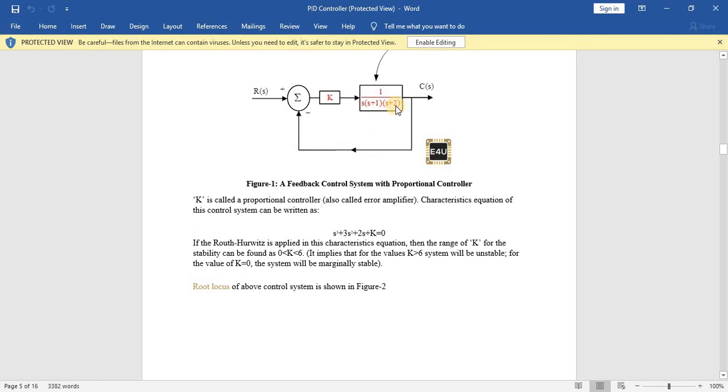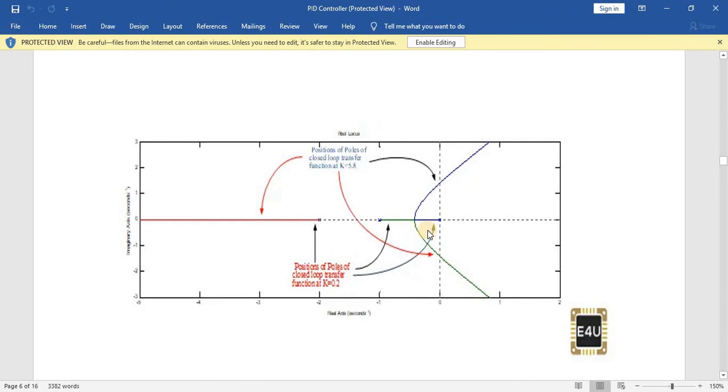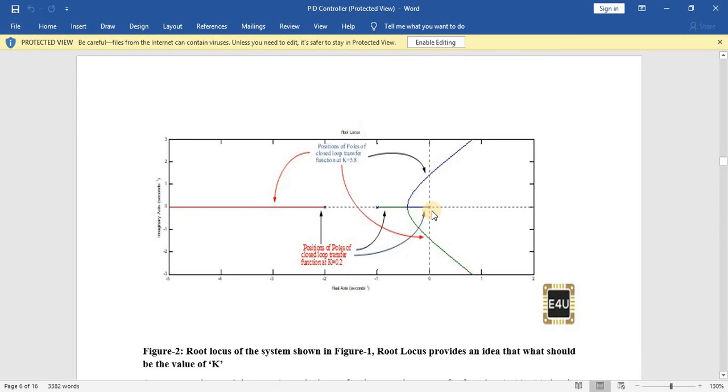We know that there are 3 poles at 0, -1, -2. I'll zoom in. So there are 3 poles: 0, -1, -2. After finding the position of the locus, for that system the root locus lies from 0 to -1, it will not lie between -1 and -2, and it will lie after -2. As we know the property for locating real loci, considering the first pole 0 to -1, we exclude this 0.